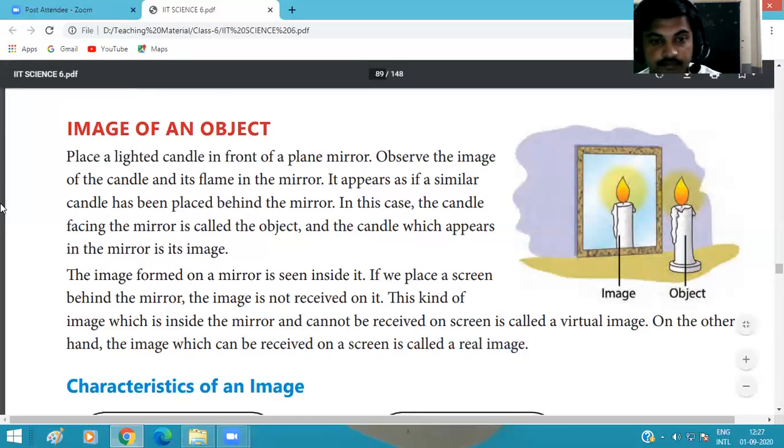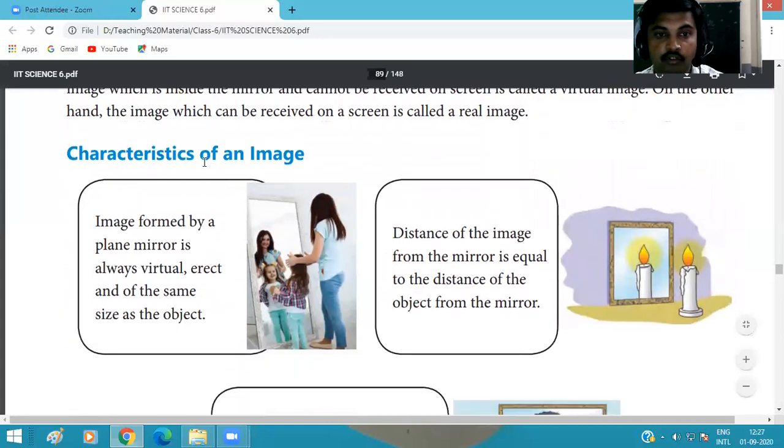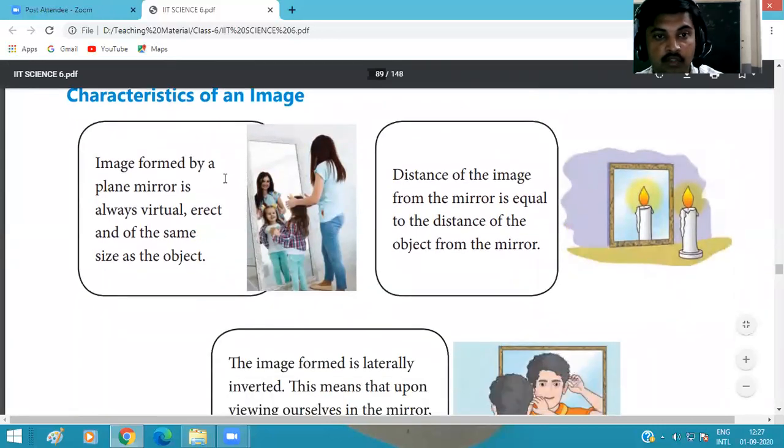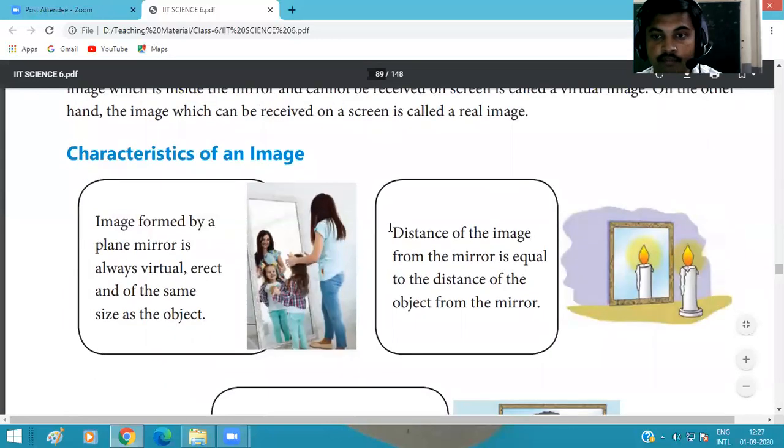Okay, so some characteristics of the image are, first one, the image formed by a plane mirror is always virtual because we cannot get it on the screen. Erect means straight.